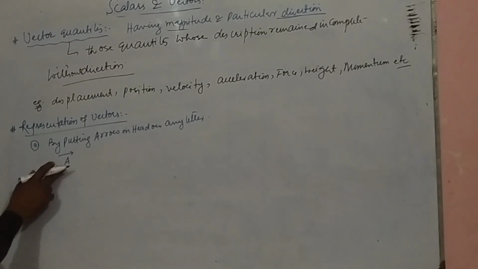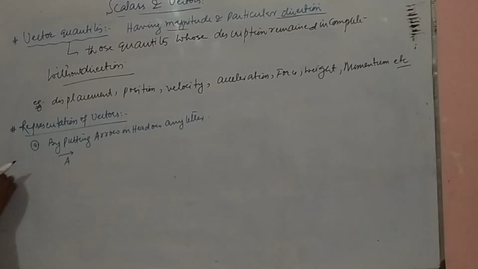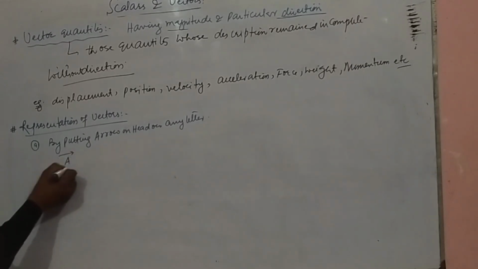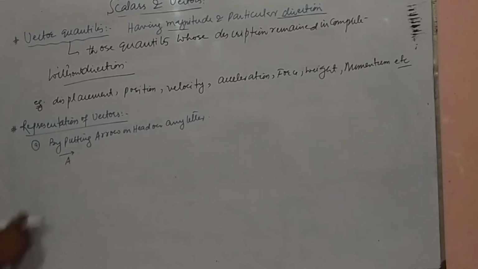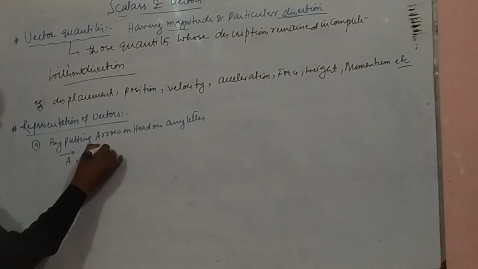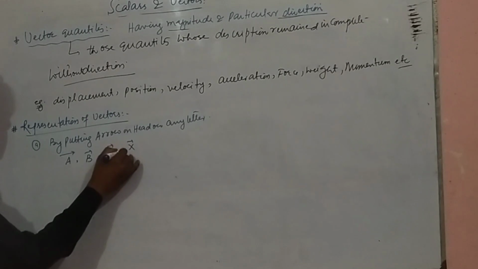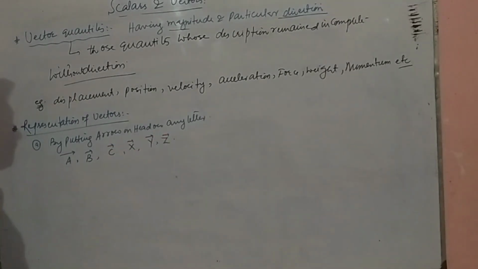Let's say this is A. A vector is studied. If we say just A, then it will not be correct. So by this method it is A vector, and the others are B vector, C vector, X vector, Y vector, and Z vector.